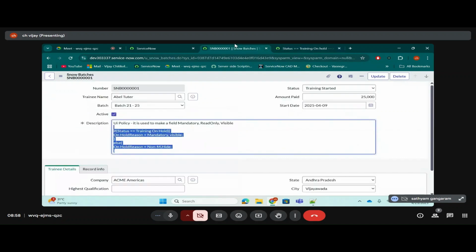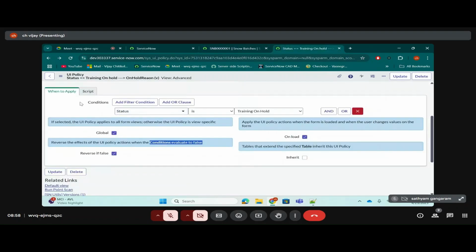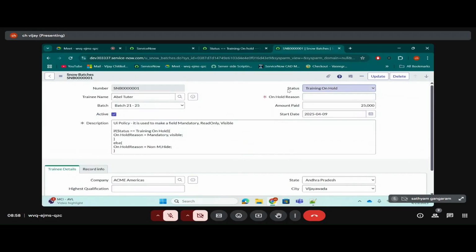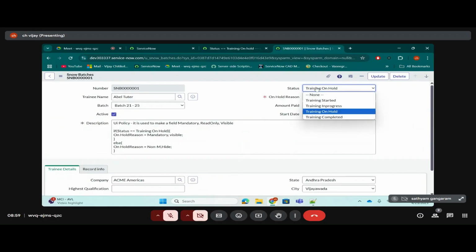Now you tell me, according to this form, is this condition evaluating to true or is it evaluating to false? Pay attention here. Status is running on hold is the condition. According to this form, is it evaluating to true or false? True. It is evaluating to true because what is the condition here? Status is running on hold. And here also I have given status as running on hold. So it is evaluating to true.